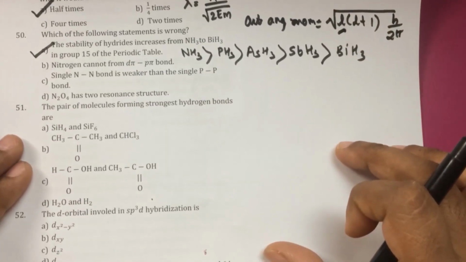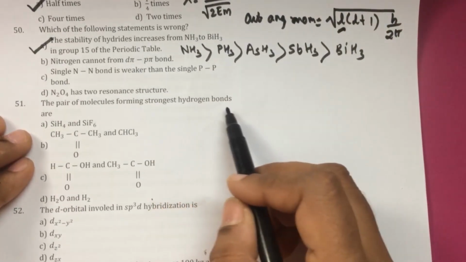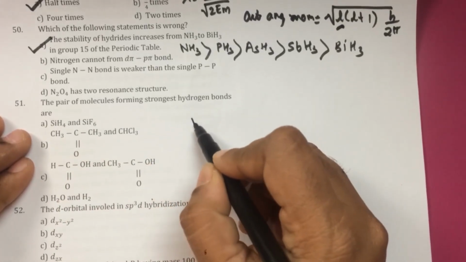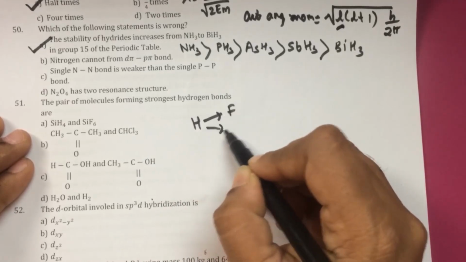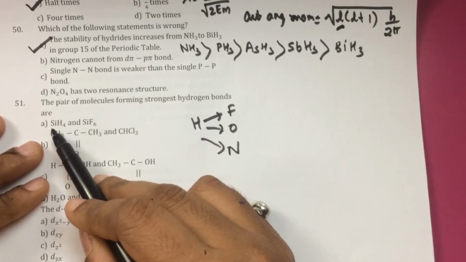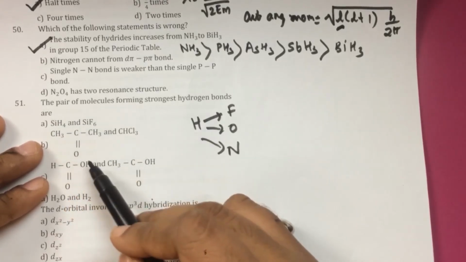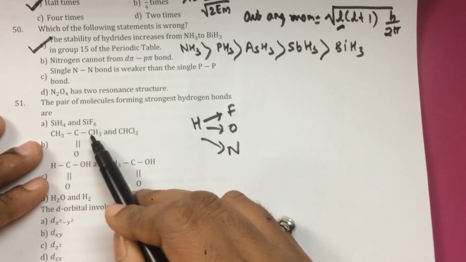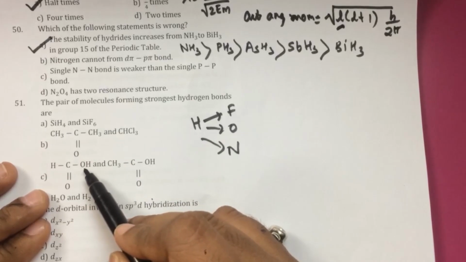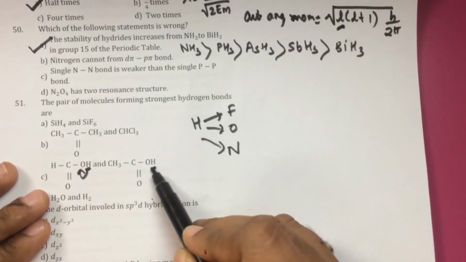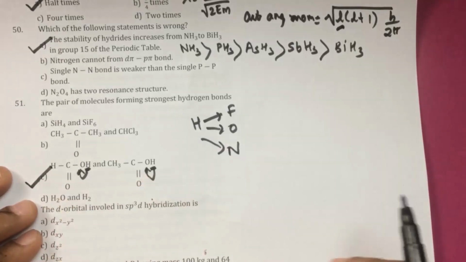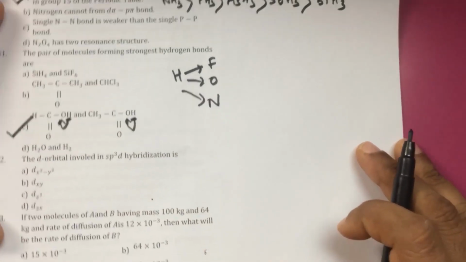Question number 51. The pair of molecules that forms the strongest hydrogen bonding. Generally, hydrogen bonds are formed by molecules containing hydrogen attached to either fluorine, oxygen, or nitrogen. In this case, the hydrogen is attached to silicon, so it is not capable of forming hydrogen bonding. In the second case, again the hydrogen is not attached to any of these elements. In the third case, hydrogen is attached to oxygen, and this one also has hydrogen attached to oxygen. So both these compounds can form hydrogen bonding. Hence, this is the strongest hydrogen bonding pair.